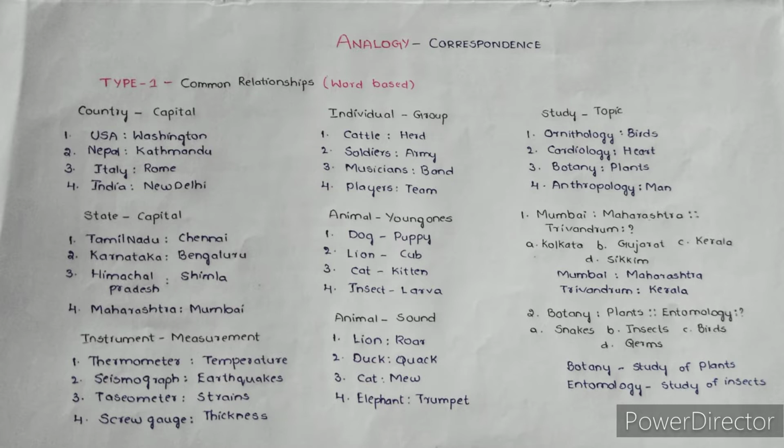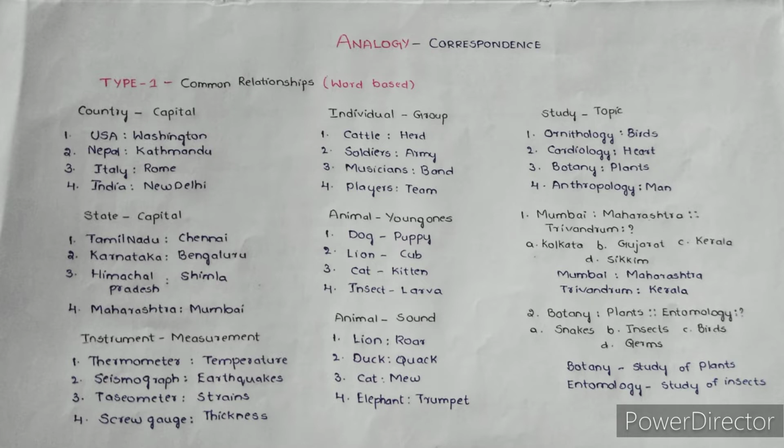For example, under these word based questions, here I have given some example questions. The first one is: Mumbai is to Maharashtra, similarly Trivandrum is for what? Here the capital of Maharashtra is Mumbai, right? So we have to find out which state has the capital as Trivandrum. The options are Kolkata, Gujarat, Kerala and Sikkim. We all know that the capital of Kerala is Trivandrum, so the option will be C, that is Kerala.